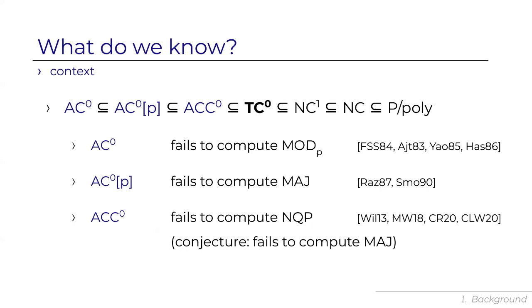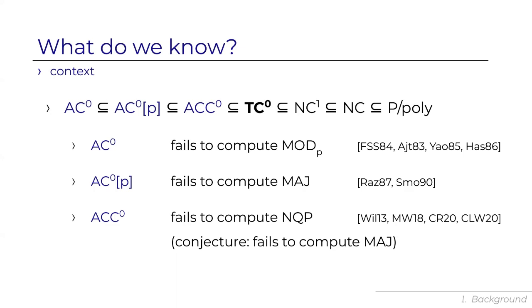And if you allow it to compute mod M for any integer M, you get the class ACC0, and we've known in the last decade that it fails to compute non-deterministic exponential time, and now we know that it fails to compute non-deterministic quasi-polynomial time. And it's conjectured to even fail to compute the majority function.